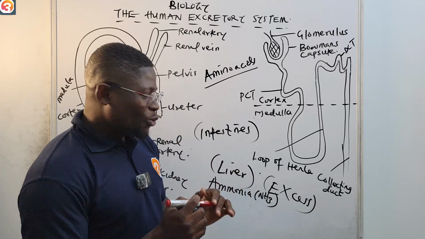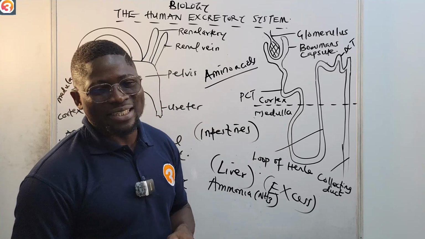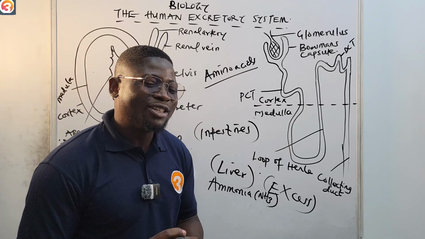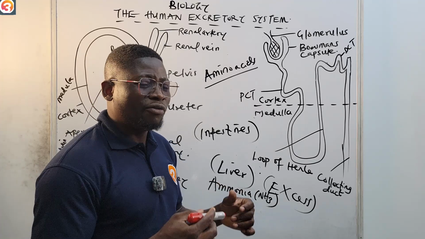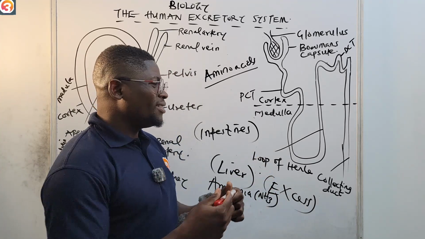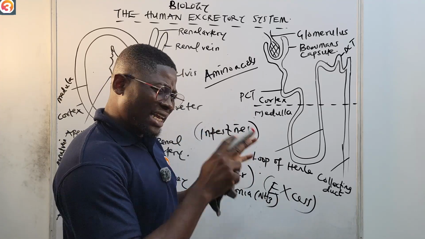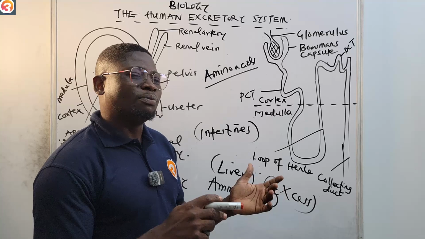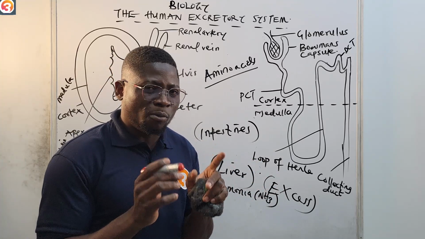And of course, when it is converted to ammonia, NH3, we know very well as a chemistry student that ammonia is very, very toxic. It's a very, very toxic compound, okay? It is harmful to the body. So our body cannot store ammonia, okay? So it will be irresponsible for our body to be storing what will be harmful to it. So for that singular reason, this ammonia has to be converted to a less toxic compound, okay?